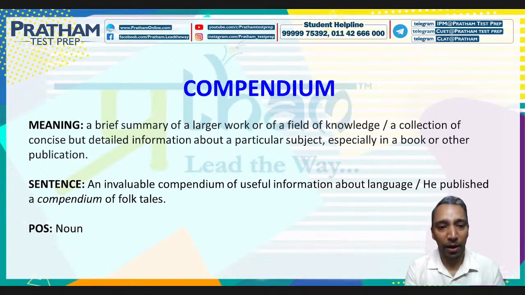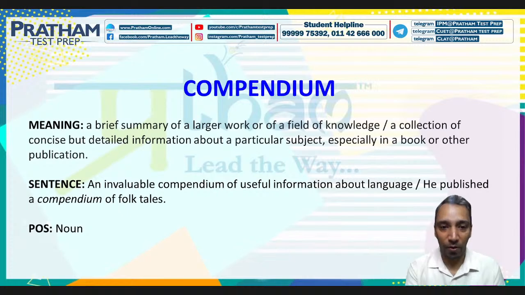Compendium. What do you mean by compendium? Well, it's a noun. And the meaning is a brief summary of a larger work or a field of knowledge. So a collection of concise but detailed information about a particular subject, especially in a book or other publication. So it's a brief summary of a larger work. It's a collection of concise but detailed information about a particular subject. And remember, it's a noun.